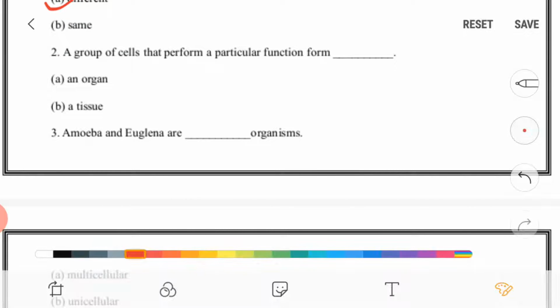Then second question, a group of cells that perform a particular function form a tissue. Same way, a group of tissues forms an organ, right? And organs form an organ system, and when a group of organs join together and perform a particular function, it is called an organism, right?